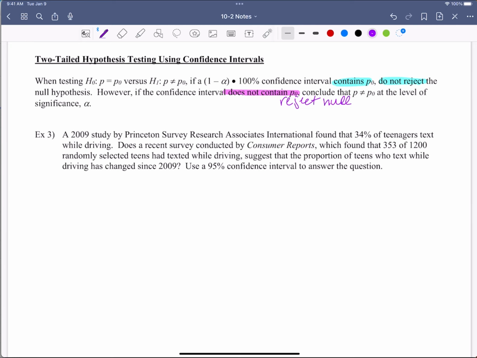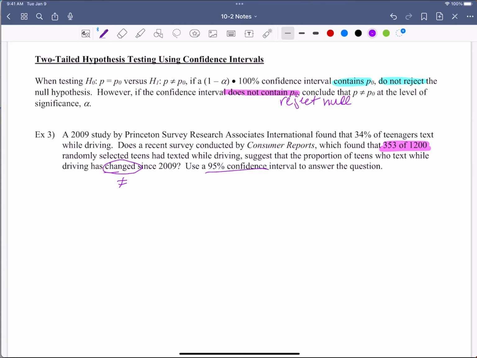Does a recent study conducted by Consumer Reports that found 353 of 1,200 randomly selected teens had texted while driving suggest that the proportion who text while driving has changed? Changed means does not equal. That's how I know we can do this. We're going to use a 95% confidence interval to answer this question.